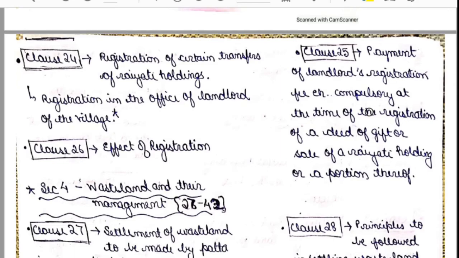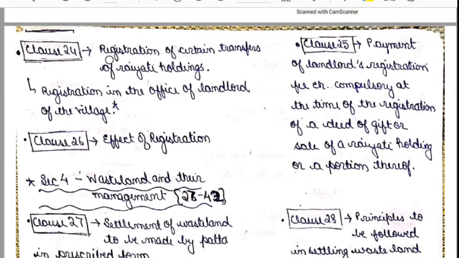Okay. Now clause number 24 mentions registration of certain transfers of Rayyati holdings. That is registration in the office of the landlord of the village, where registration of certain transfers of Rayyati holdings will take place. So registration will take place in the office of the landlord of the village. That is mentioned in clause number 24.